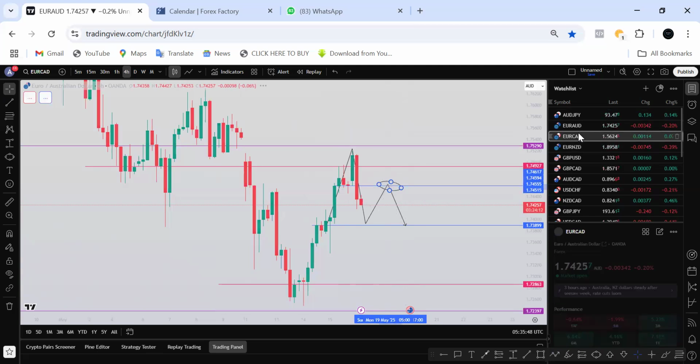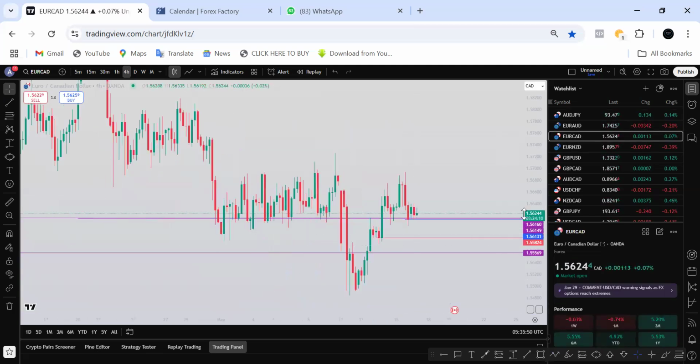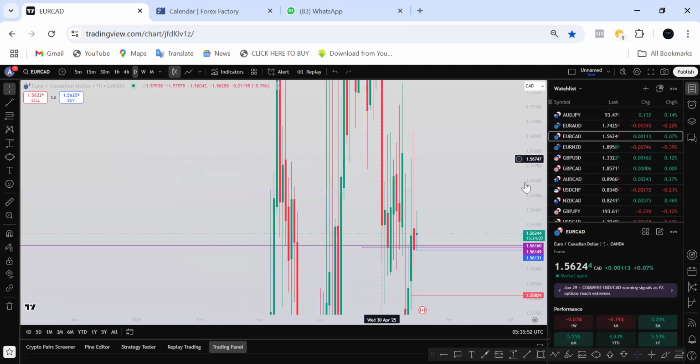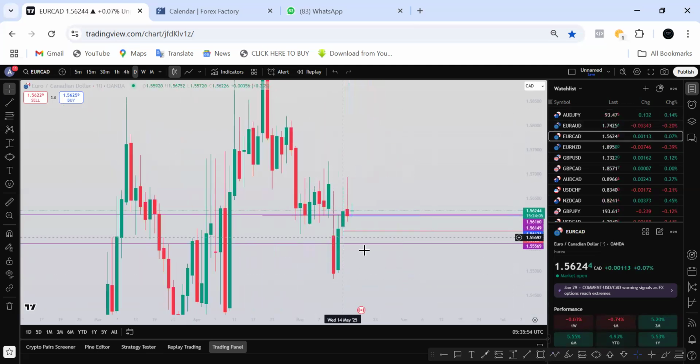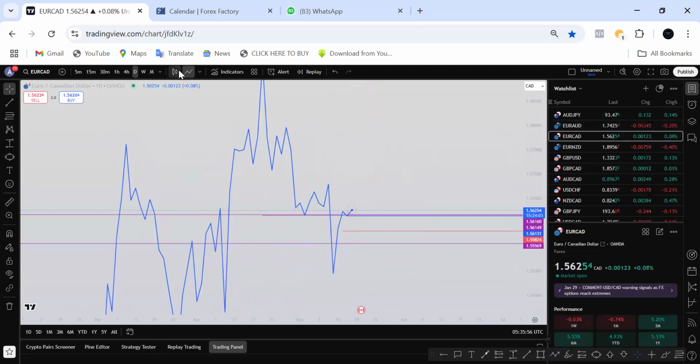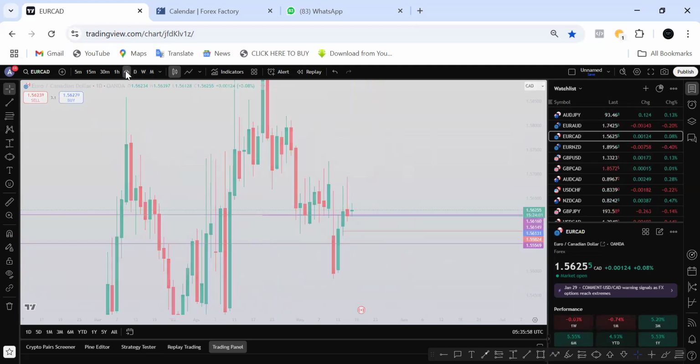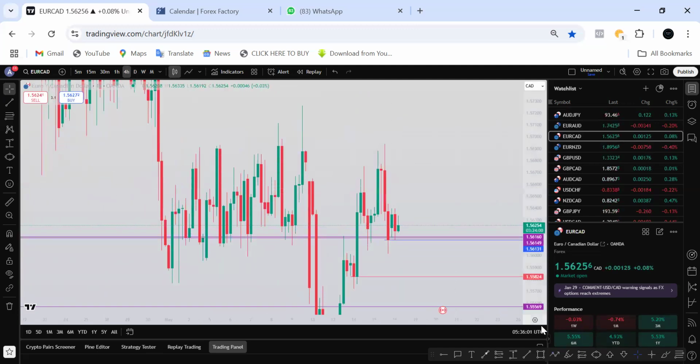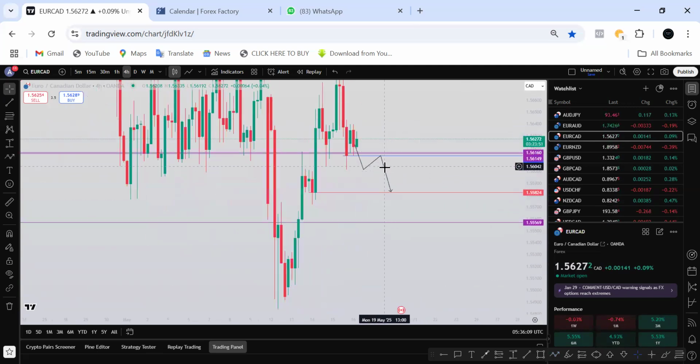So the next on top of my watch list is Euro CAD. Looking at Euro CAD on the daily time frame, the trend is a downtrend. So what I'm expecting at this point is price to break out from this zone and pull back, then I'll go in for a sell on Euro CAD.